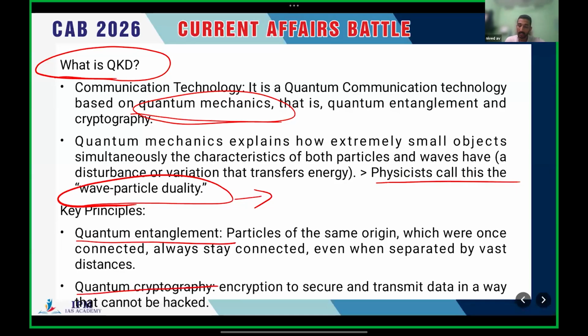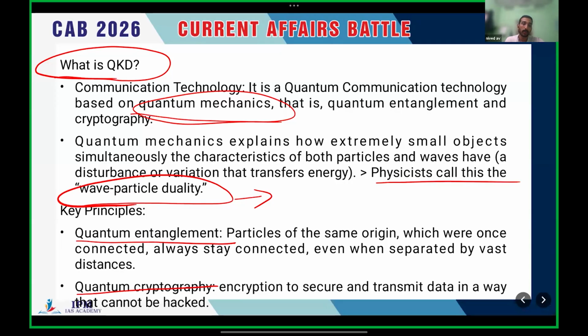And quantum entanglement I already explained. Particles of the same origin which were once connected always stay connected even when separated by vast distance. That's what I have mentioned there. A and B were connected once and they show each other's characteristics even after some time.